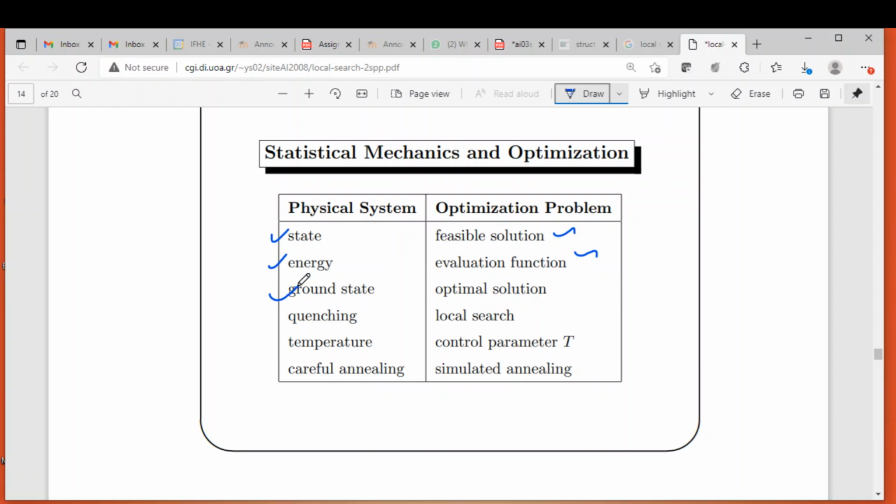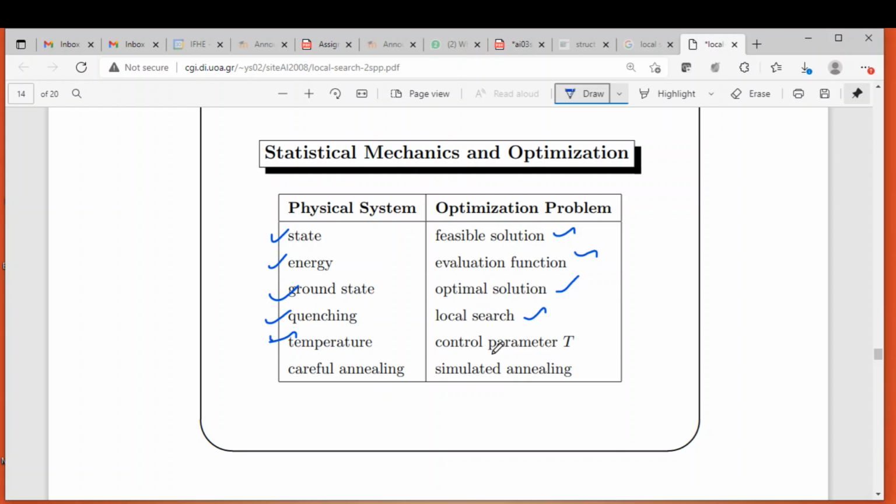There is a term ground state there, and here we use optimal solution, the best solution. Instead of quenching, we use local search. And there is temperature: as the temperature increases, the metal is in the molten state, and then the temperature is gradually decreased to make sure the material becomes crystalline.